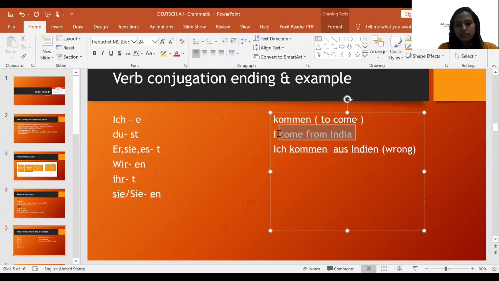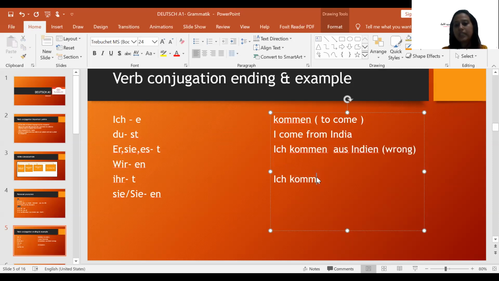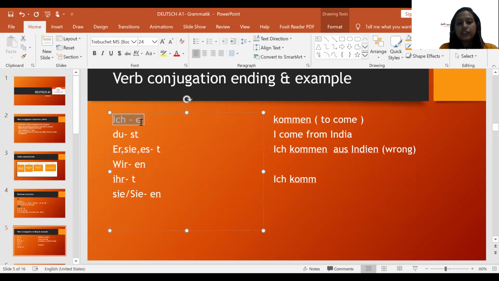I come from India, the same example. So I is what? Ich. The verb is what? Kommen. Now, how do you do the conjugation? You have to remove the "en" from the original infinitive verb. And then you have to add the ending with ich. What is the ending? The ending is e.